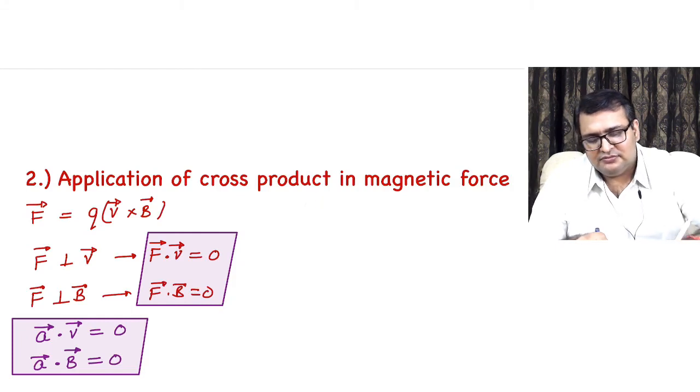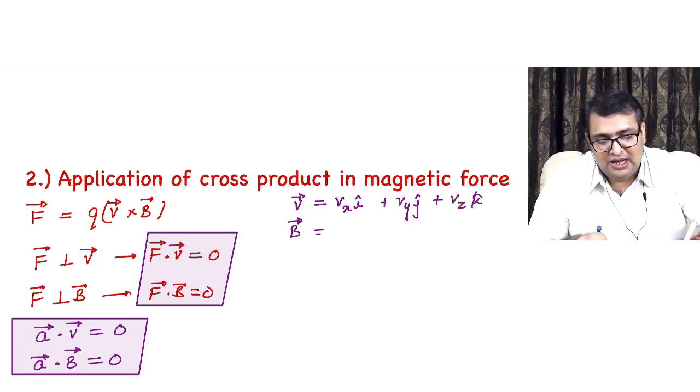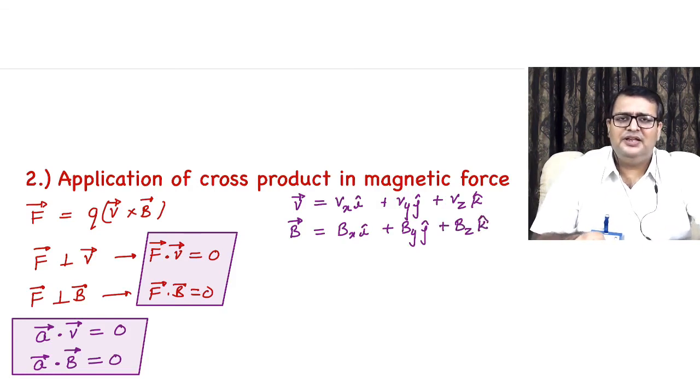If V vector is equal to Vx i cap plus Vy j cap plus Vz k cap. Similarly, if we have B vector as Bx i cap plus By j cap plus Bz k cap. This is the magnetic field that we have.